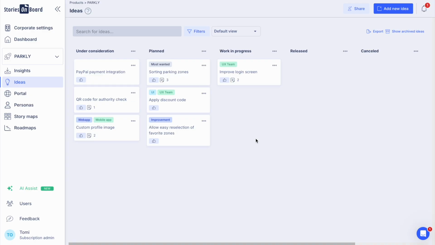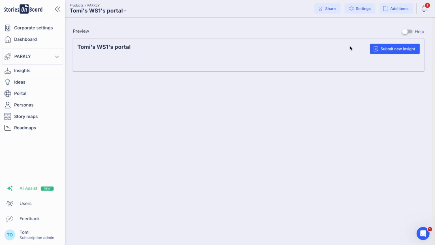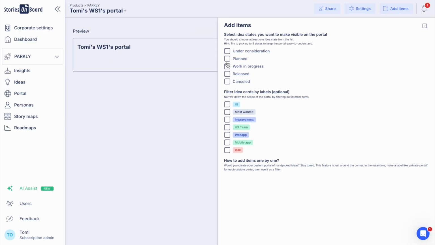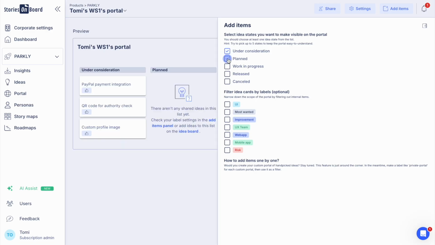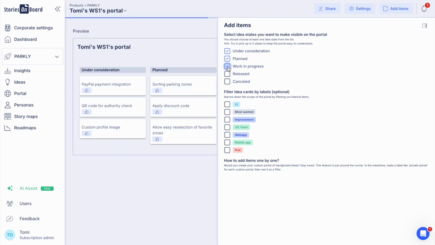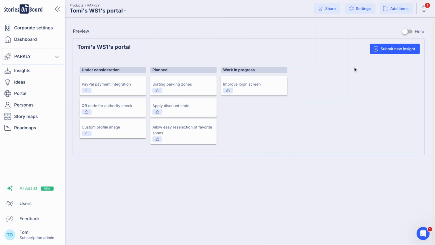This view is internal for our team, accessing all the insights and information. We can also share information with our users over a portal. We can identify what items or elements we want to share with them. We currently only want to show them 3 stages: the under consideration, planning, and work in progress. We do not want them currently to see any of the labels that we are utilizing.